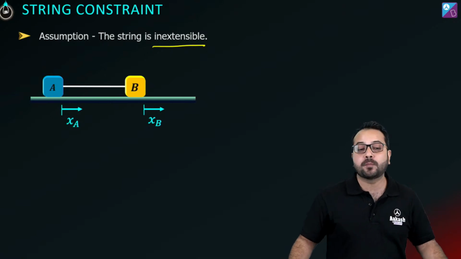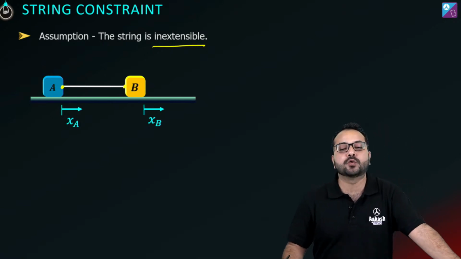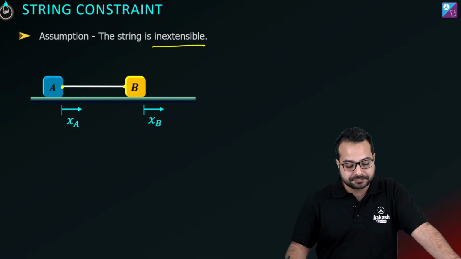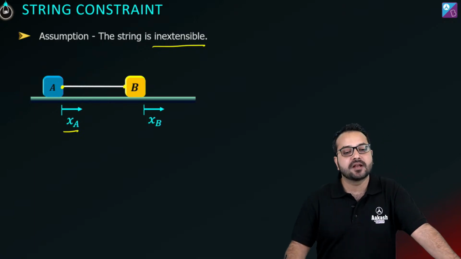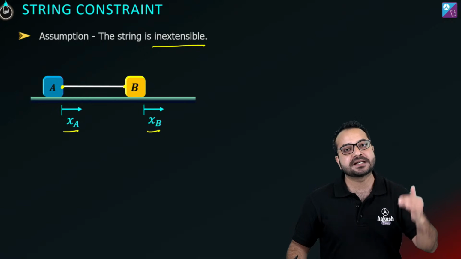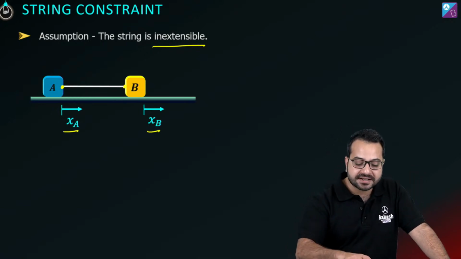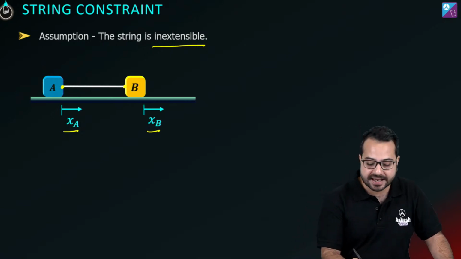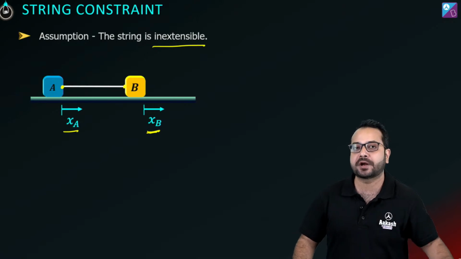There are 2 points, A and B, or 2 objects connected to this string. Now, let's say A moves by a distance xa, and B moves by a distance xb, and these displacements are along the length of the string. Now, what is B trying to do? What is this xb trying to do? Forget about xa right now. Just think about what xb is trying to do.